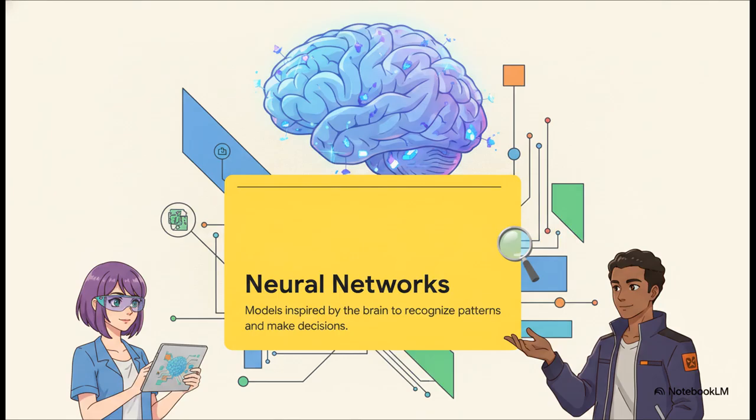Underneath that umbrella, we have neural networks. These are specific computational models directly inspired by the human brain, built to spot really complex patterns and make decisions. Think of it like this. Machine learning is the entire workshop, and neural networks, well, they're the most advanced high-tech workbench inside that shop.